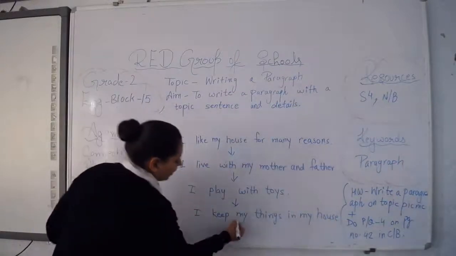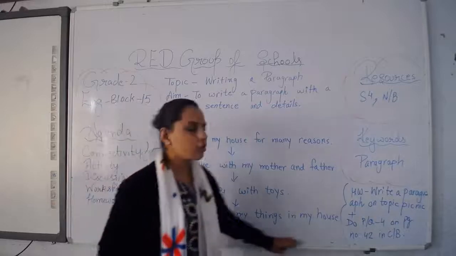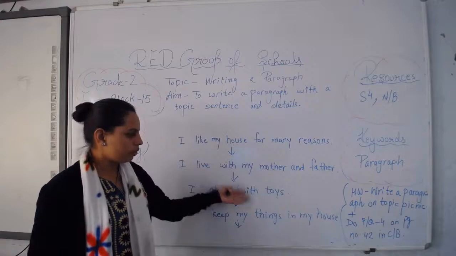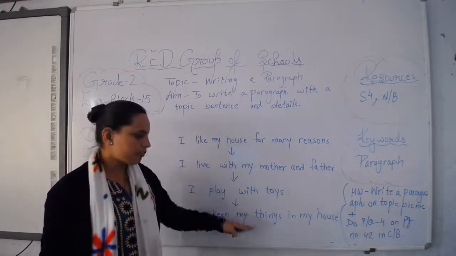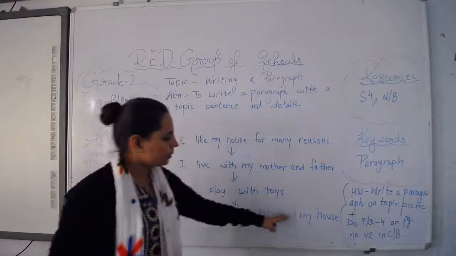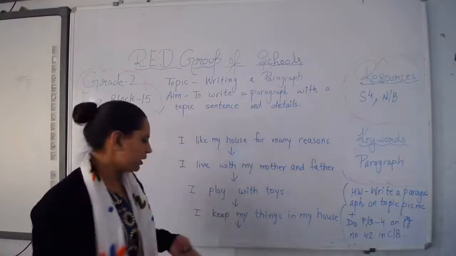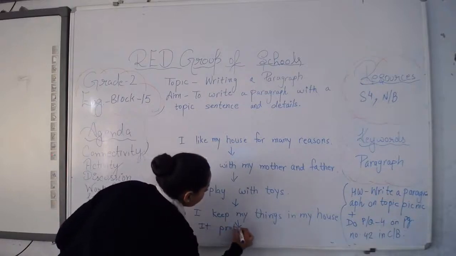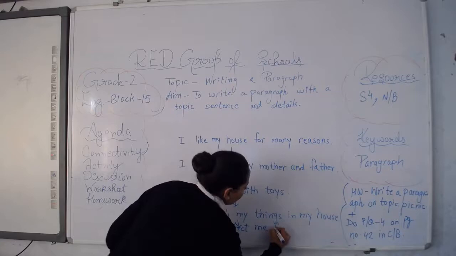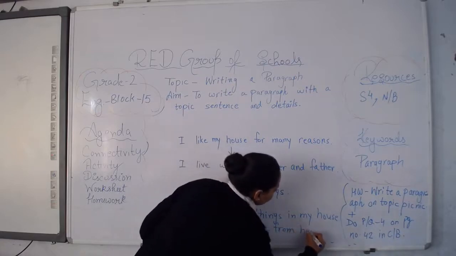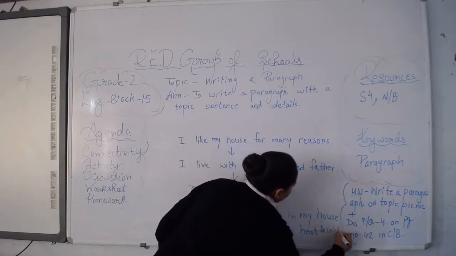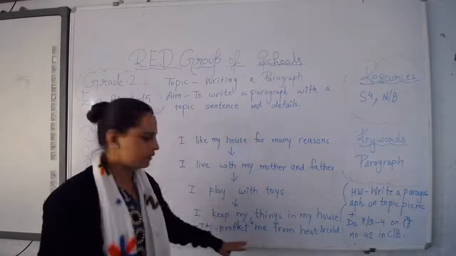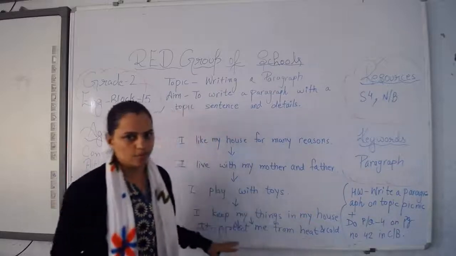Then at the end you need to write a closing sentence. You know that you use your house for living, for playing, for spending your time, for sleeping, for keeping your things, and it protects you from heat and cold. So one more line you can add: it protects me from heat and cold. And now at the end you need to write an ending sentence, a closing sentence, or you can say a conclusion.